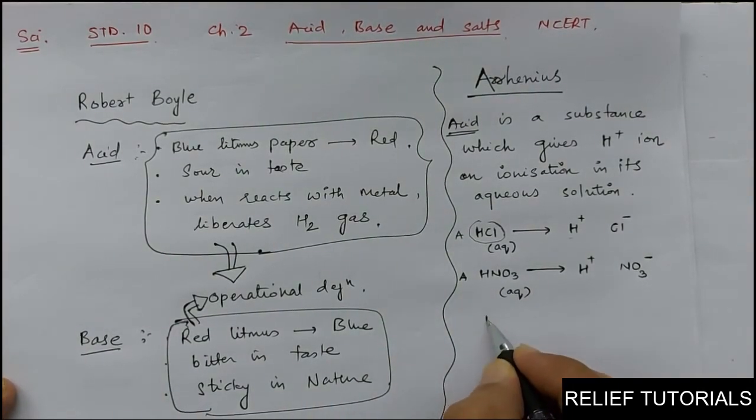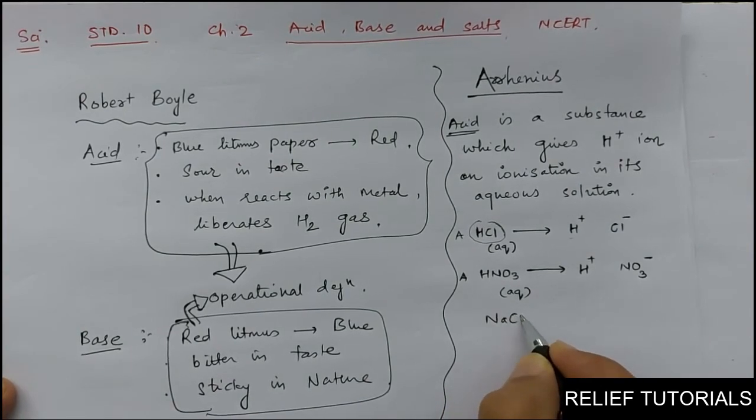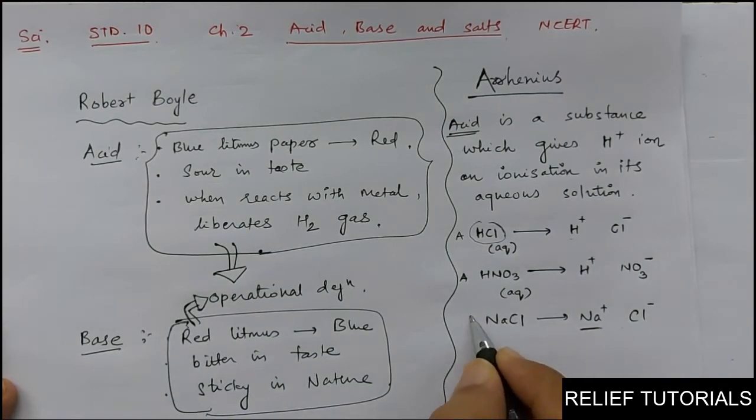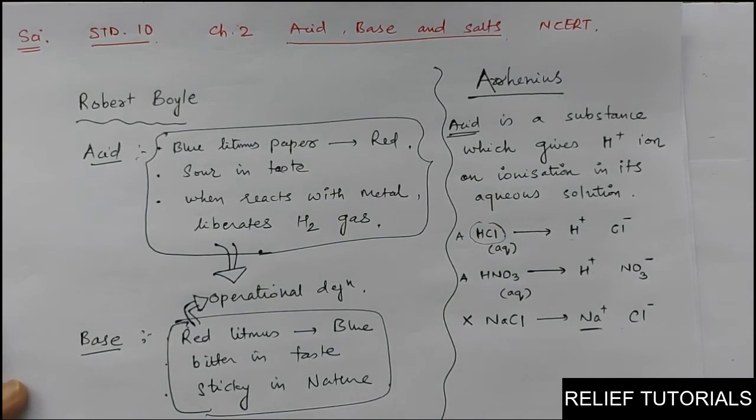Let us say NaCl. If you perform ionization here, it will give you two types of ions, Na+ and Cl-. So can you see that it is not giving you H+ ion? So this is not acid according to Arrhenius.